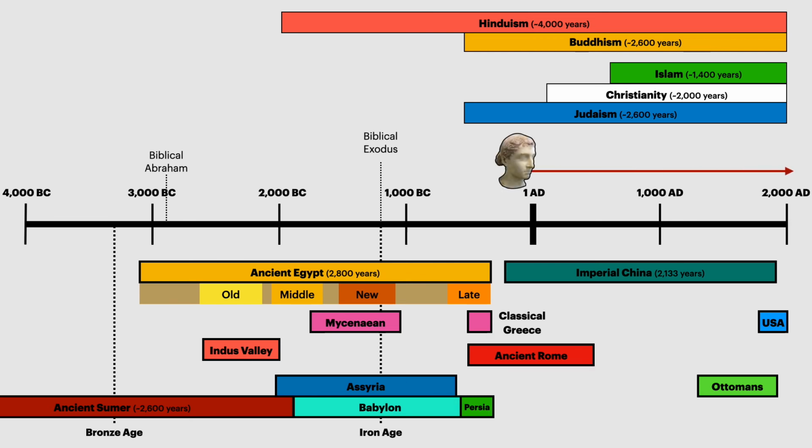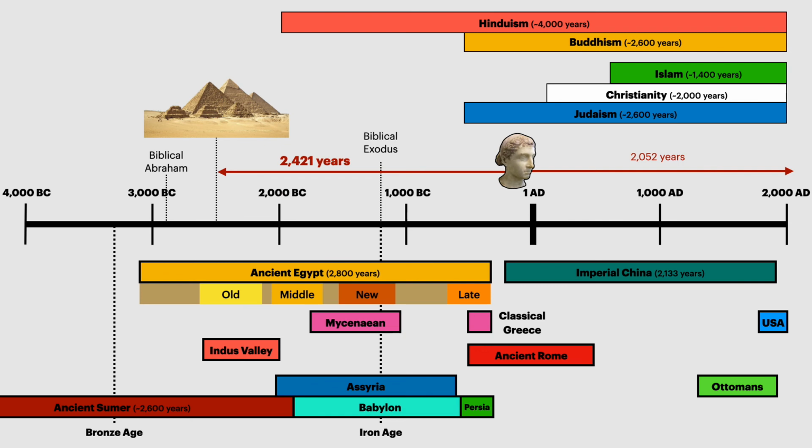Cleopatra is closer in time to us than the creation of the pyramids. Egypt has lasted longer than all the major religions except for Hinduism, and by the time the historical events of the Bible are taking place with Solomon and the building of the temple, Egypt had already been around for 2,000 years. No civilization has ever come close to that length of time.